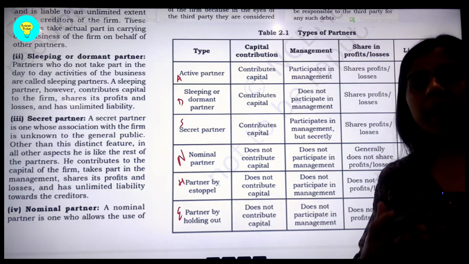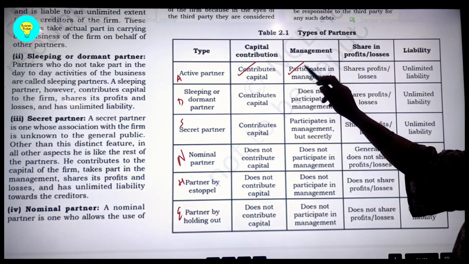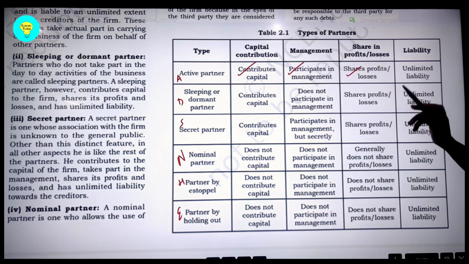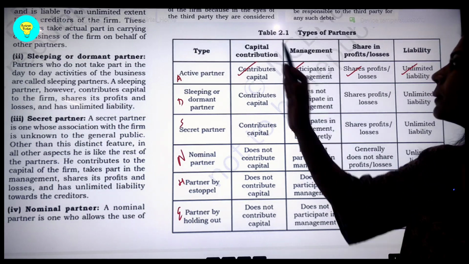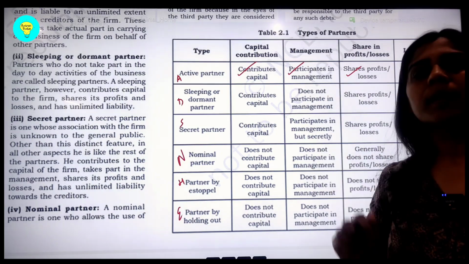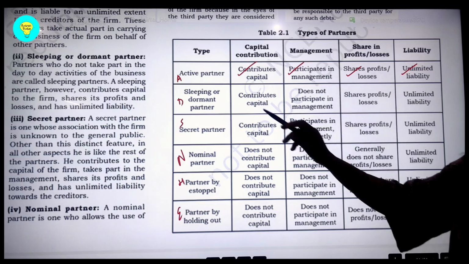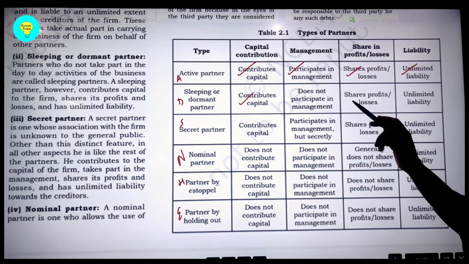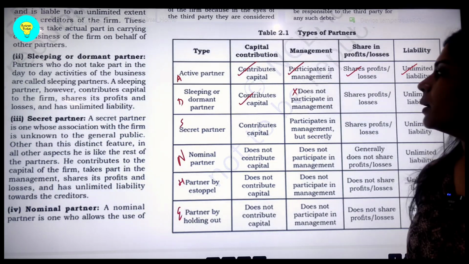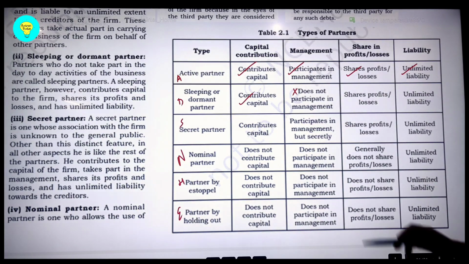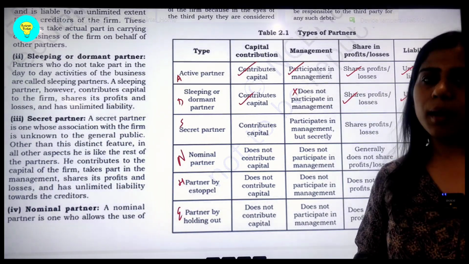As the name suggests, active means very active, means he is contributing the capital. He is participating in management. He is sharing profits and losses, very obvious because it's a partnership deed, and he bears an unlimited liability. So all typical features of partnership are present in an active partner. As far as sleeping or dormant partner is concerned, students, he is necessarily contributing the capital, but as he is sleeping, as the name suggests, he is not actively participating in the management. But since he has contributed the capital, he is sharing profits and losses, and with the very nature of partnership, he bears an unlimited liability.